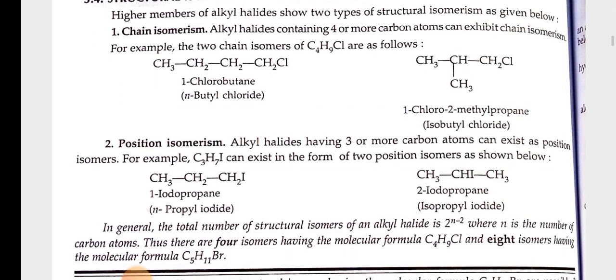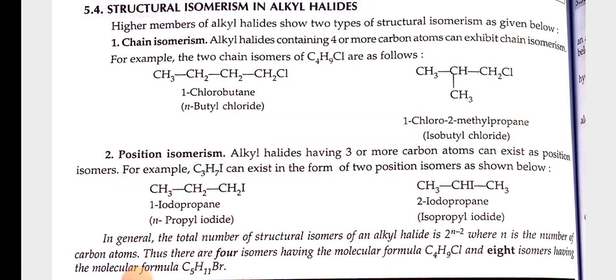Position isomerism: alkyl halides having 3 or more carbon atoms can exist as position isomers. For example, C3H7I can exist in the form of two position isomers as shown below: 1-iodopropane, 2-iodopropane. In general, the total number of structural isomers of an alkyl halide is 2^(n-2), where n is the number of carbon atoms. Thus, there are 4 isomers having the molecular formula C4H9Cl and 8 isomers having the molecular formula C5H11Cl.